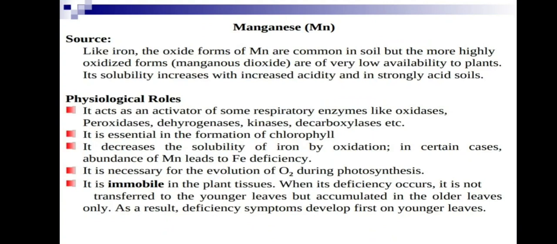It is immobile in the plant tissue. When its deficiency occurs, it is not transferred to the younger leaves, but accumulated in older leaves only. Immobile means it will not transfer, so its deficiency occurs on younger leaves itself. As a result, deficiency symptoms develop first on younger leaves.